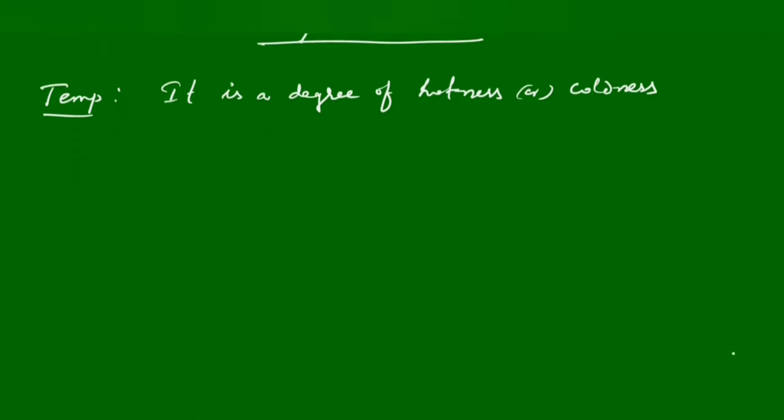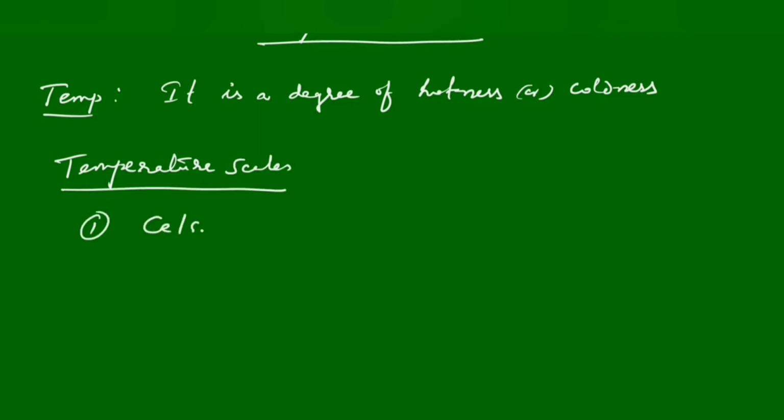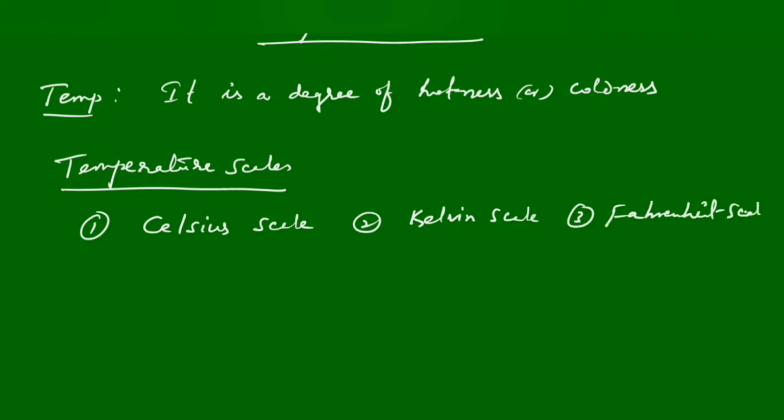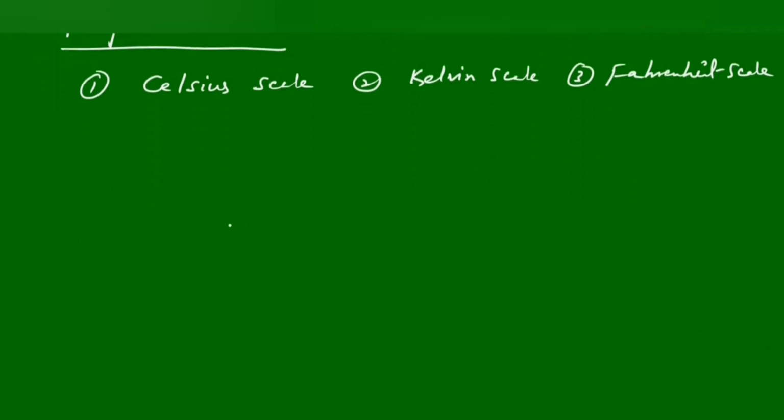We have mainly three types of scales here. These are the temperature scales. What are the temperature scales? First one, Celsius scale, Kelvin scale, and Fahrenheit scale. Mostly we will use Celsius, Kelvin and Fahrenheit. We will see in detail about these three scales.